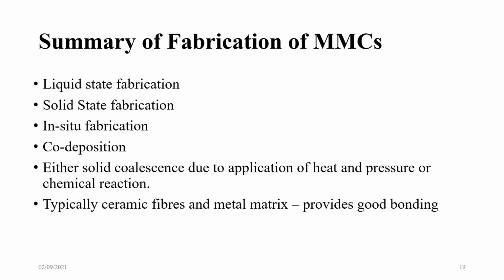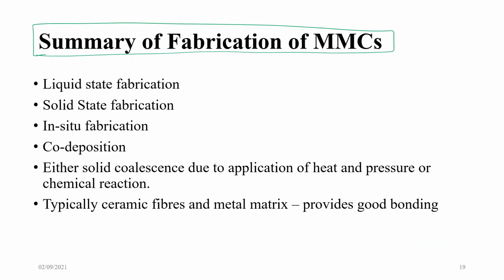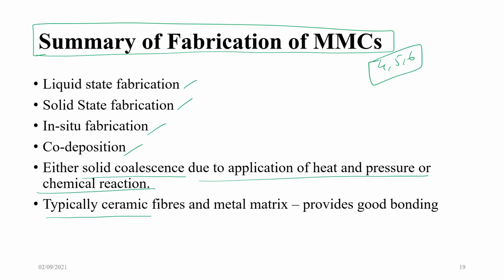So the summary of fabrication of metal matrix composites, which we have covered in module 3, lectures 4, 5 and 6. Liquid state fabrication, solid state fabrication, in situ co-deposition, either solid coalescence due to application of heat and pressure or chemical reaction. Typically ceramic fibers and metal matrix provide good bonding. Okay, this is equally important.